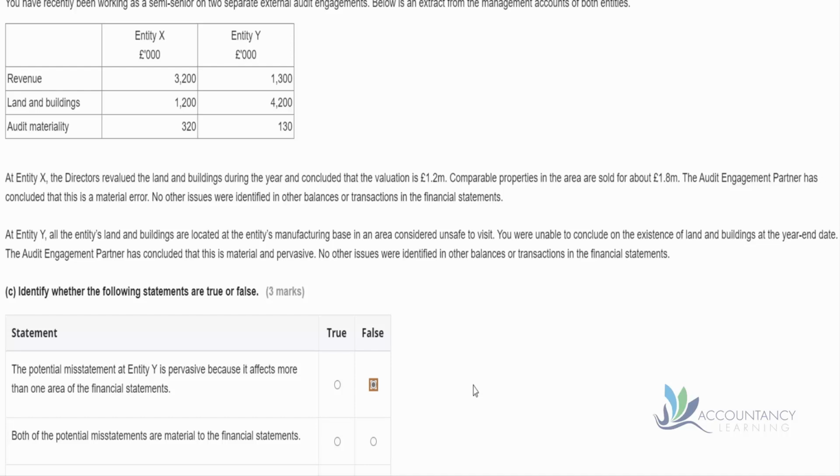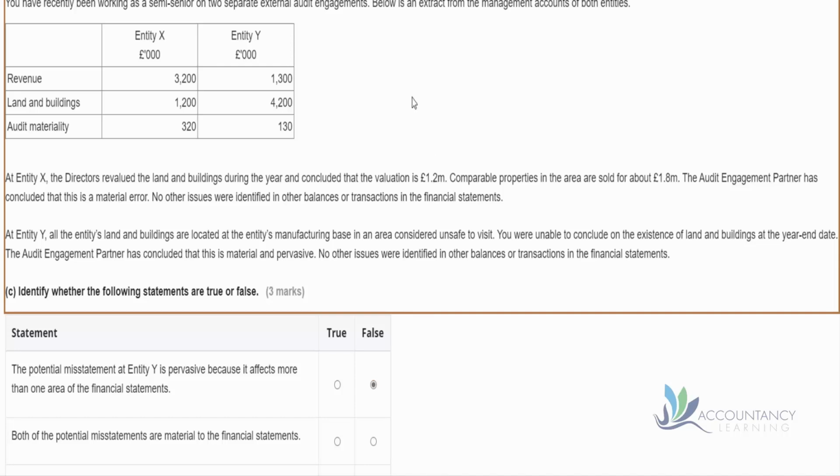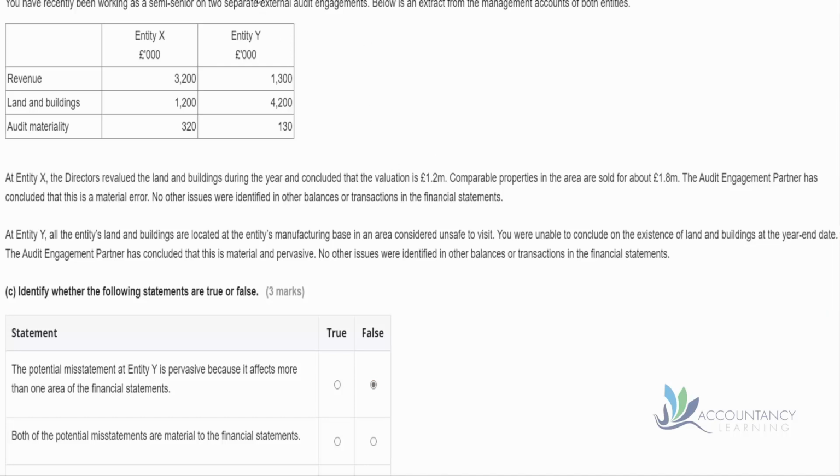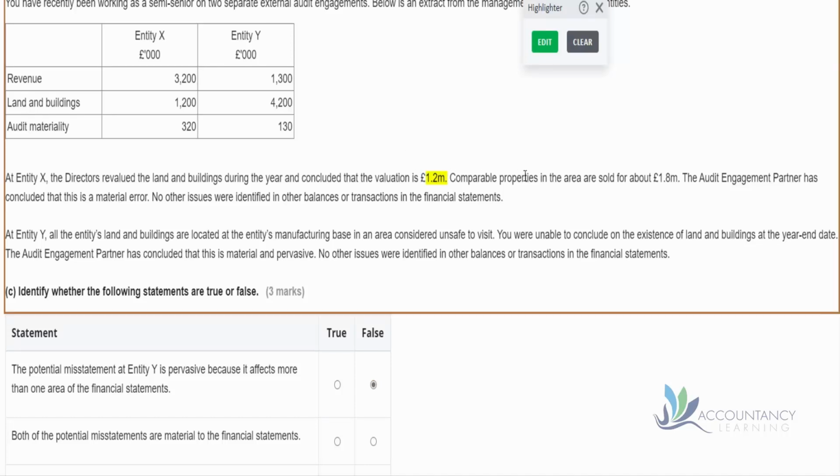The second statement then: both the potential misstatements are material to the financial statements. So we can see for the first one, we've got a valuation of 1.2 million, and in the area, they're being sold for 1.8 million.